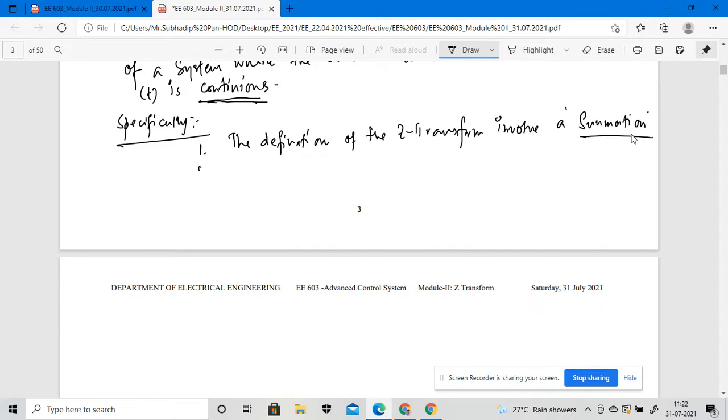So number two, if we specifically adopt the Z transformation, the Z transformation converts a certain differential equation into an algebraic equation.